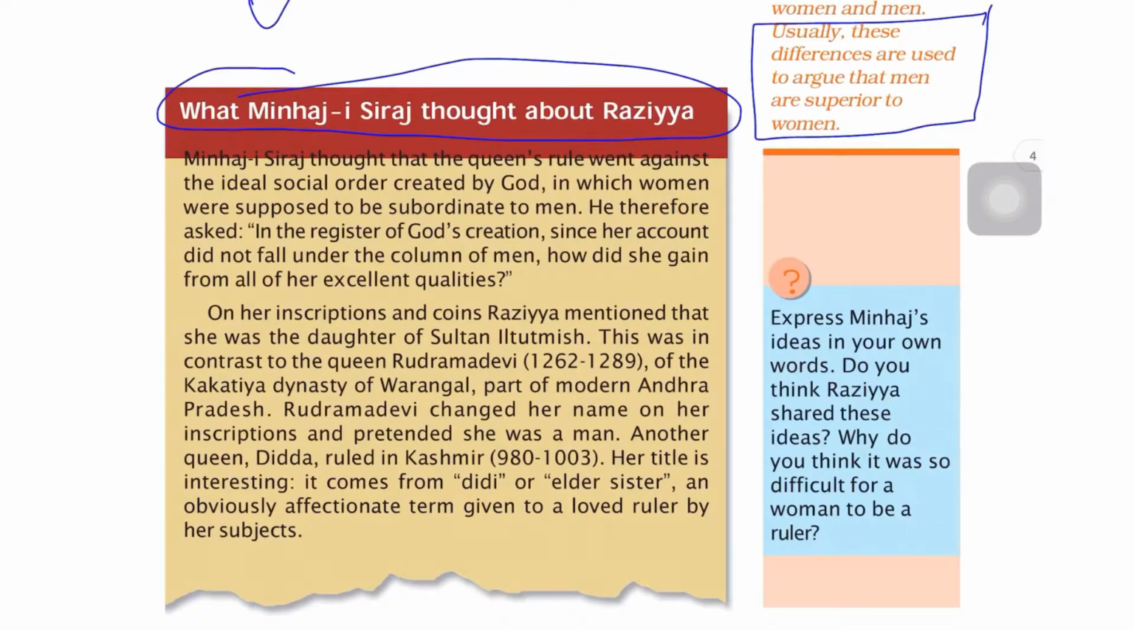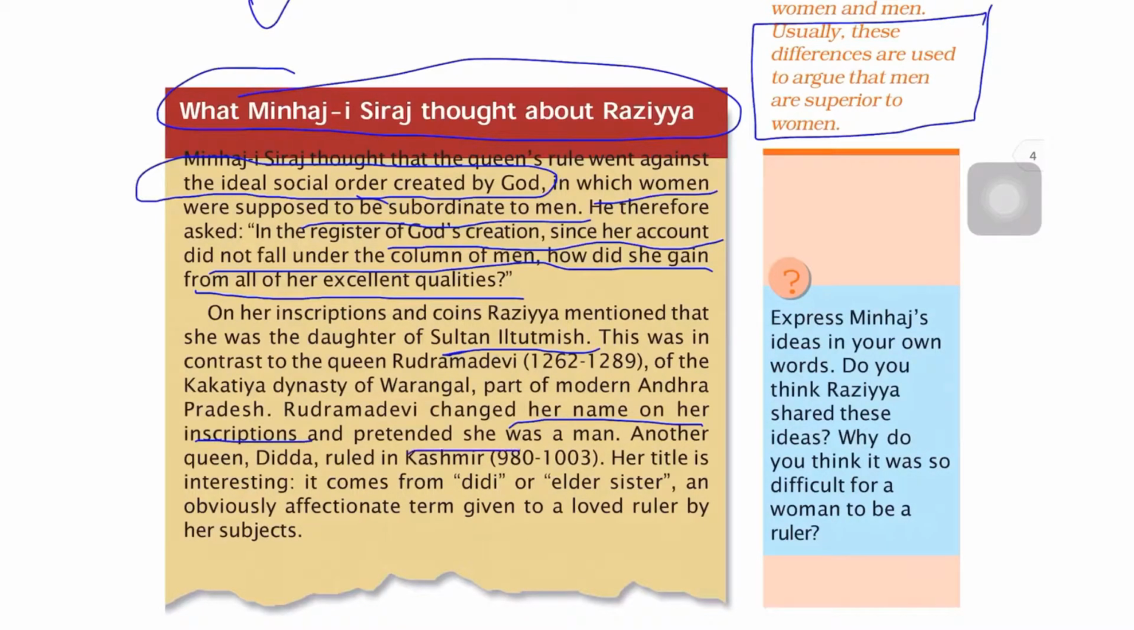He thought that the queen's rule went against the ideal social order created by the god. These lines were so discriminatory. On her inscriptions and coins, Razia mentioned that she was the daughter of Sultan Iltutmish. This was in contrast to Queen Rudrama Devi of the Kakatiya dynasty of Warangal. Rudrama Devi changed her name on her inscriptions and pretended that she was a man. So this shows that at that time there was so much fear in the society about having women as a